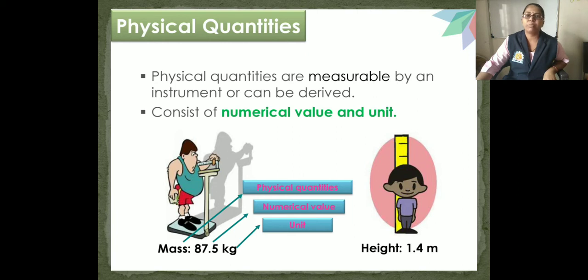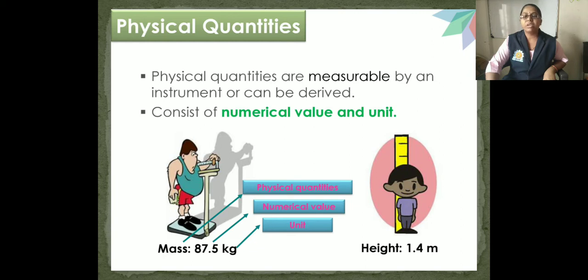A physical quantity is a physical property of a body or substance that can be measured, quantified by measurement. Examples of physical quantities are mass, amount of substance, length, height, electric current, light intensity, force, velocity, density, and many others.